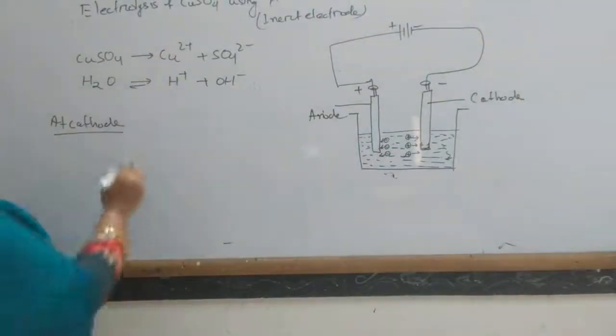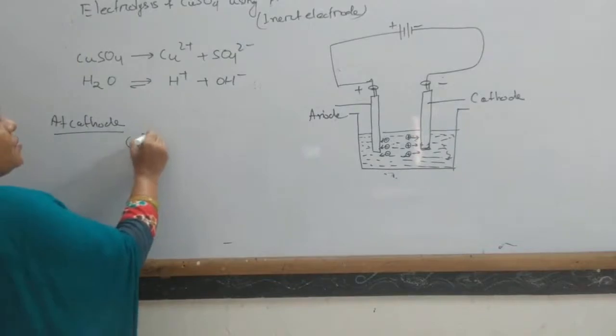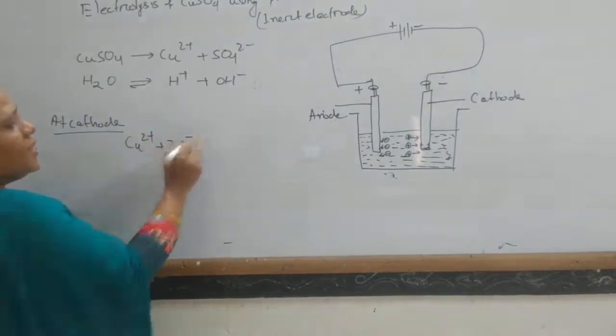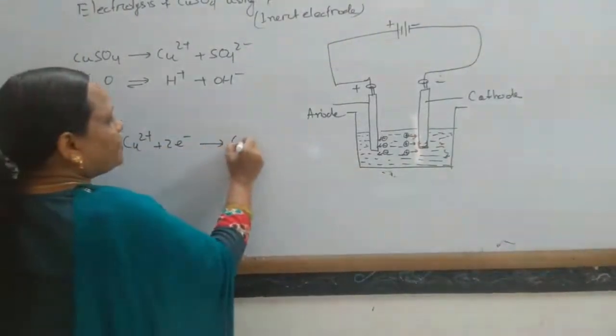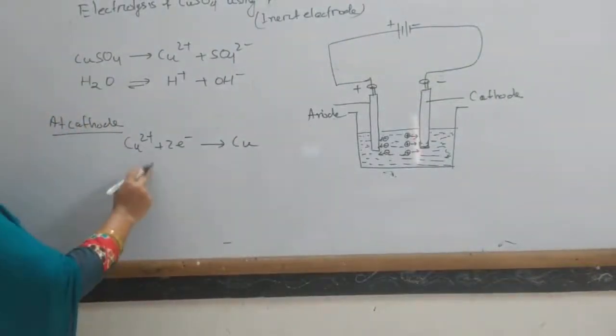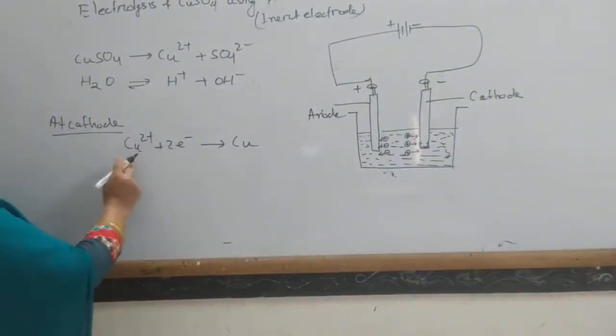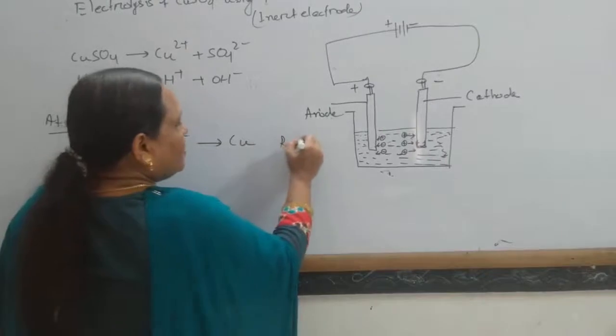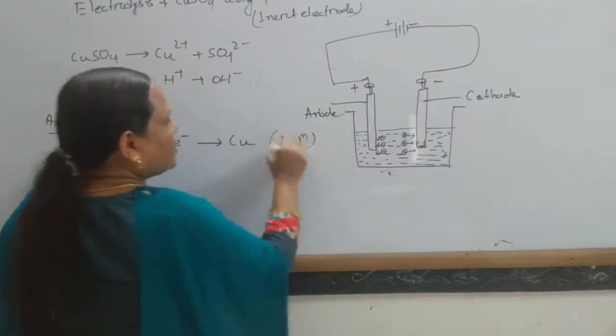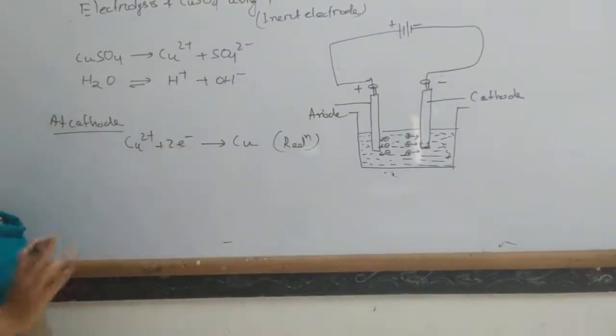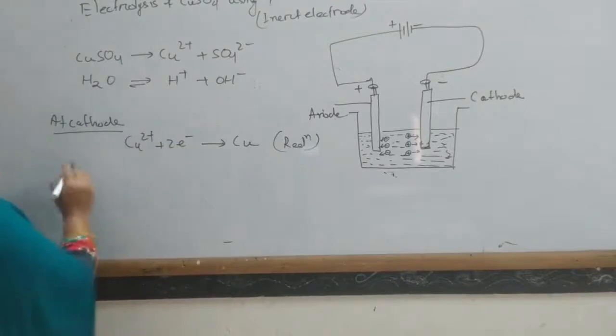So at the cathode, Cu2 plus plus 2 electrons gives Cu. Gain of electrons is reduction, so the reduction reaction takes place at the cathode. Remember, always reduction. Next, what happens at the anode?